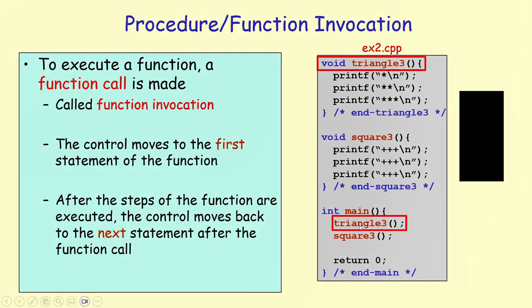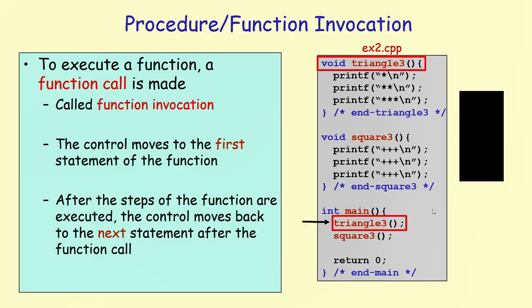So within the main function, we are invoking the function triangle3. When we do this, the control is going to jump to the first statement of the triangle3 function. So the control is going to come here. We're going to execute everything inside triangle3. When we reach the end of the triangle3 function, the control is going to come back to the caller's scope, which is main, and continue with the next statement in there, which is a function call to square3. So let's now trace this through.